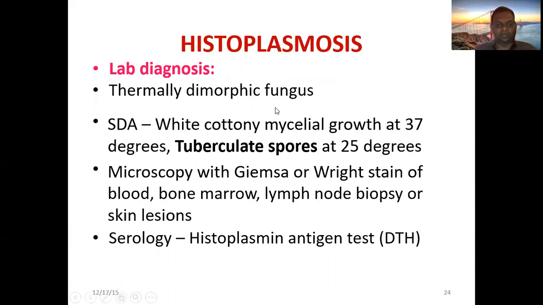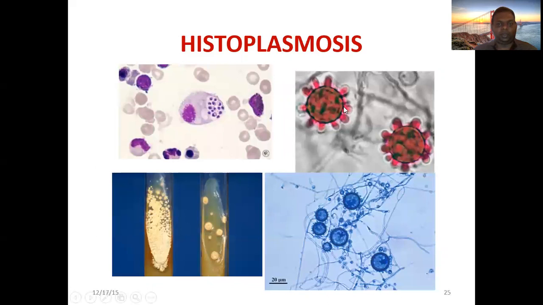Diagnosis: thermally dimorphic fungi, white mycelial growth at 25 degrees, and tuberculate spores. Also, there's histoplasma antigen testing. So you can see it's not multiple, but a bit different. But you can see these spores, you can appreciate.